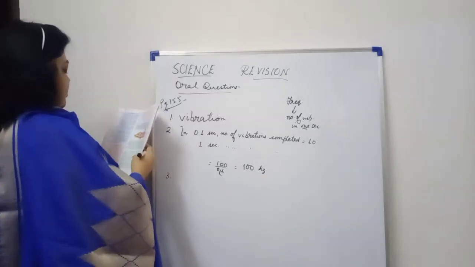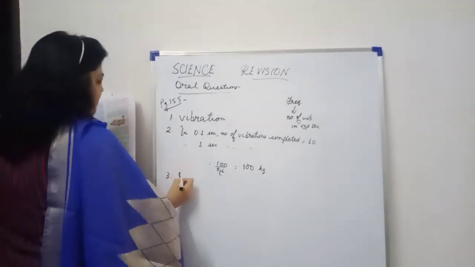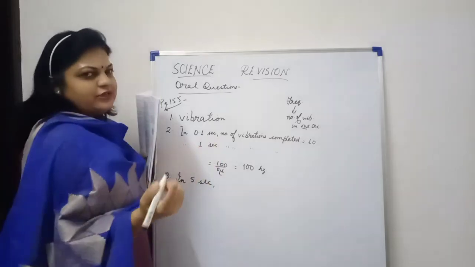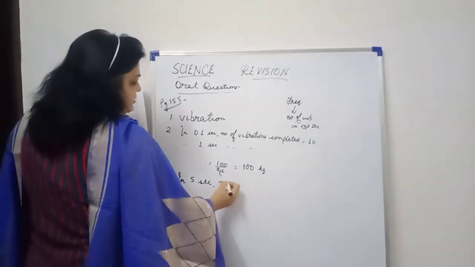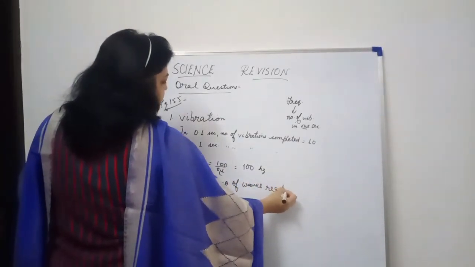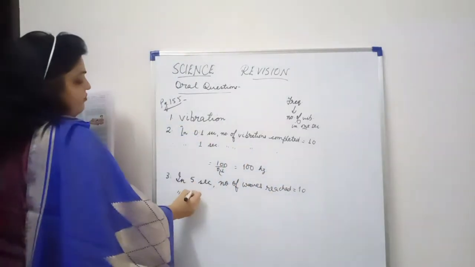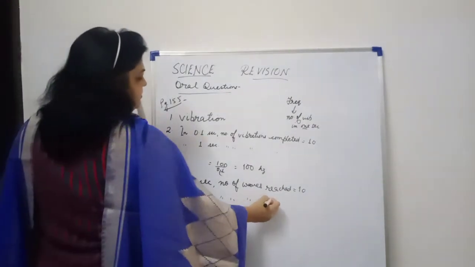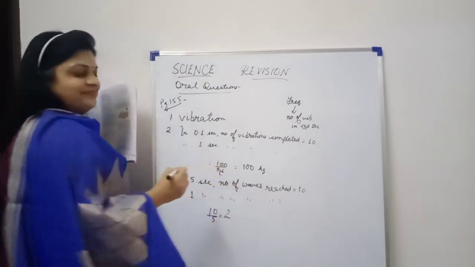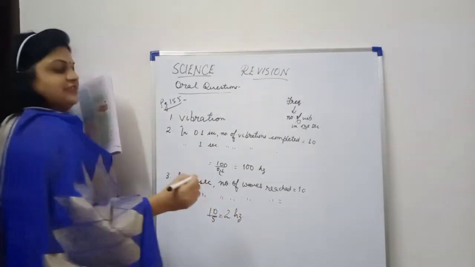So the first thing we'll find out here is frequency. In 5 seconds, 10 waves, that means you can say it's the number of vibrations only. Number of waves reached is equal to 10. Then in 1 second, number of waves reached is equal to 10 upon 5, which is equal to 2. Now this is the frequency. It is 2 hertz.